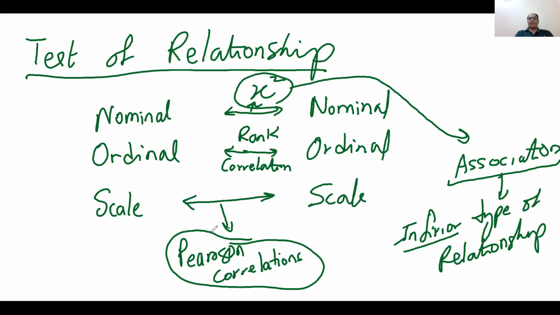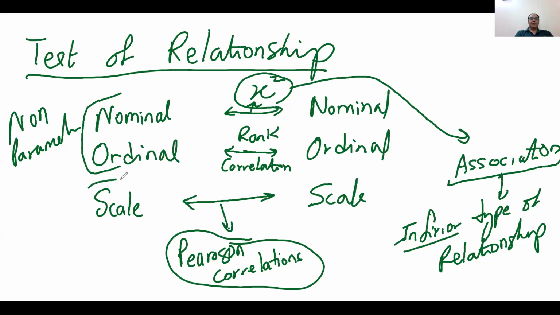Pearson is known as a parametric test, and these two tests we put in the non-parametric category. The relationship between nominal and nominal, and between ordinal and ordinal, we call non-parametric relationships.